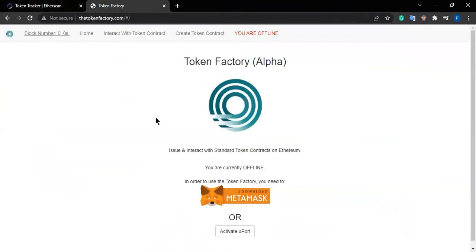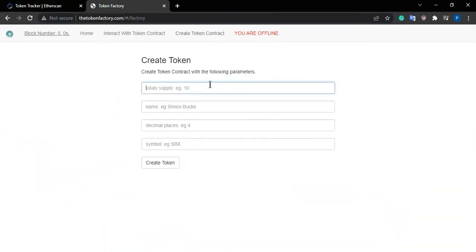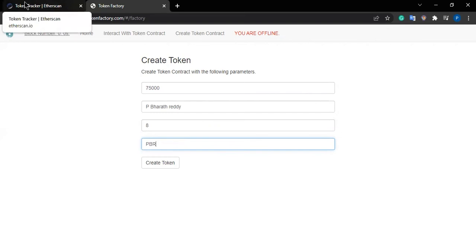For creating a new token, you need to go to the token factory website. If you go to the token factory website and click here to create a new contract, we need to mention the supply. Let me mention 75,000, name, my name, Bharat Reddy, and we can specify how many times it can be divided. Let me specify 8. Symbol maybe PBR. This is a very simple way to create your own Ethereum token using this token factory website.